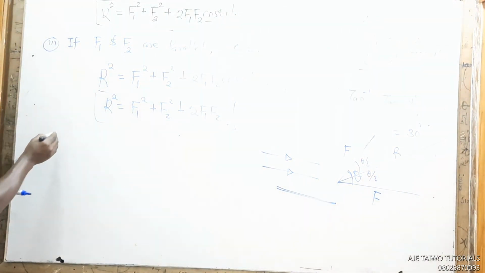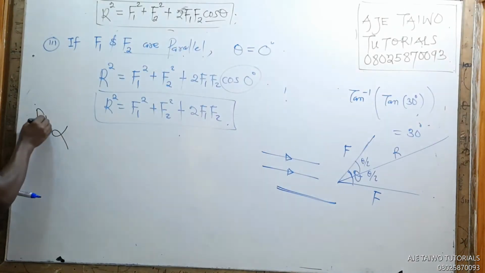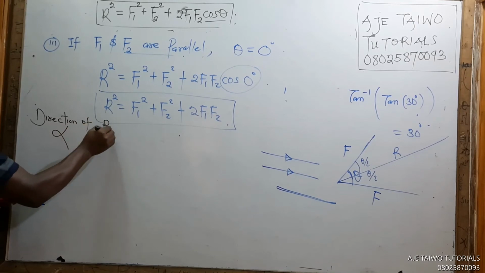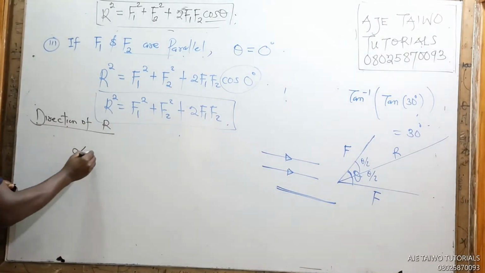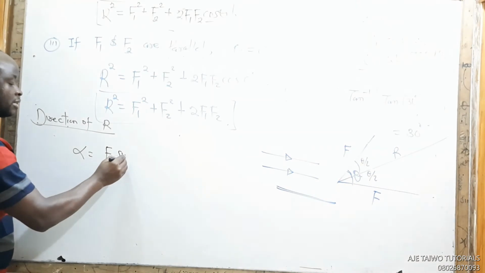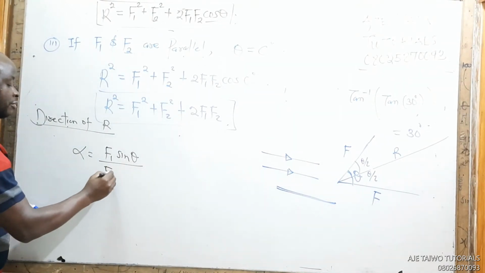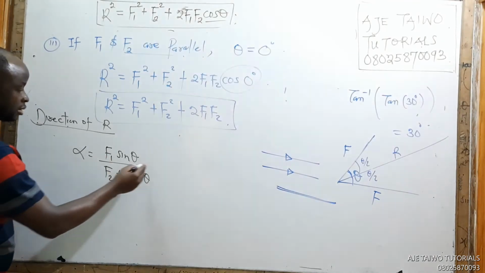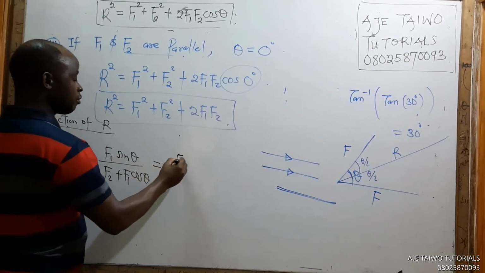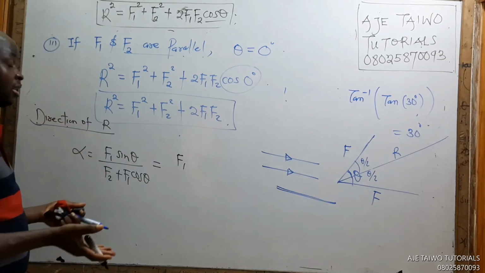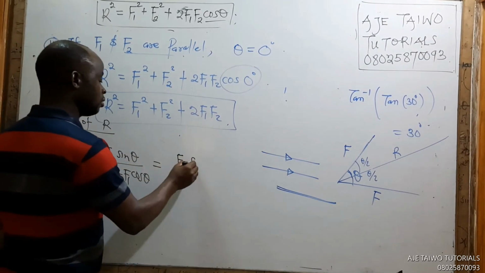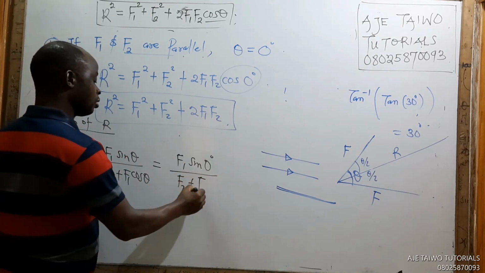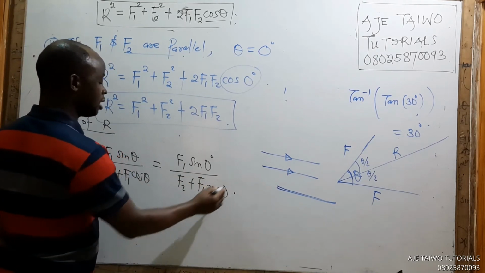That's your alpha. Alpha equals F1 sin theta all over F2 plus F1 cos theta. F1 is still F1. They only say they are parallel, so nothing else. So this is sin 0 over F2 plus F1 cos 0.